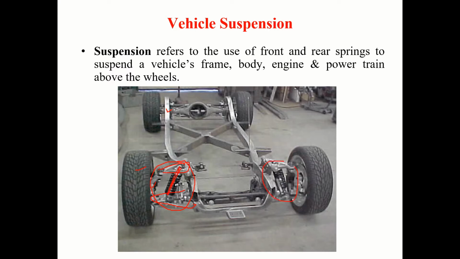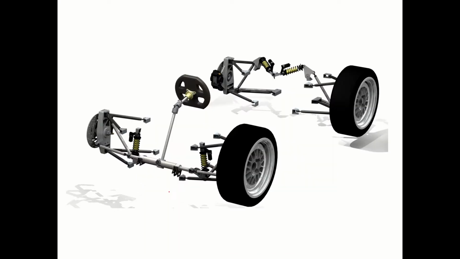So here also you have the same way. Maybe in the rear you have the leaf spring like this. Use a front and rear spring to suspend a vehicle frame, body, engine and powertrain which sits on this frame. Correct? So this is the suspension part. So that way you are suspending the frame. Okay, this is what you call some kind of an independent suspension system.